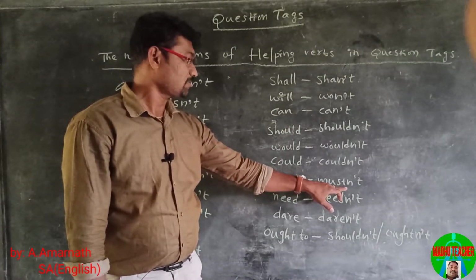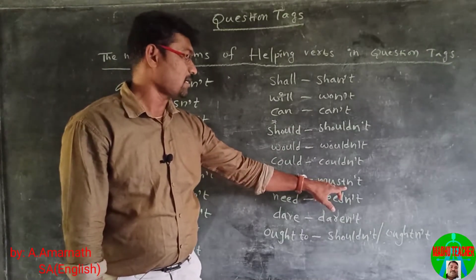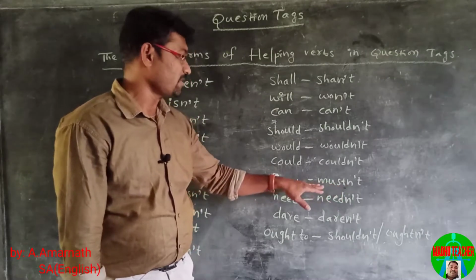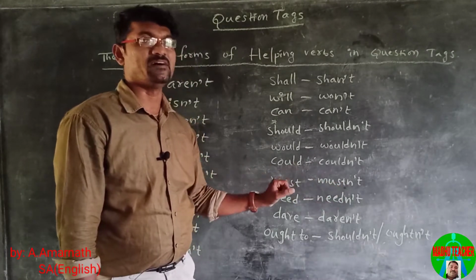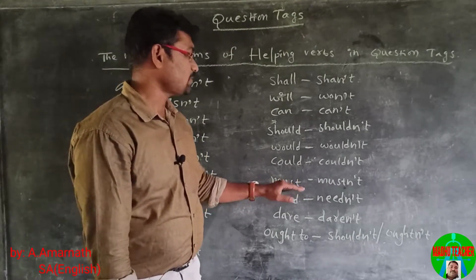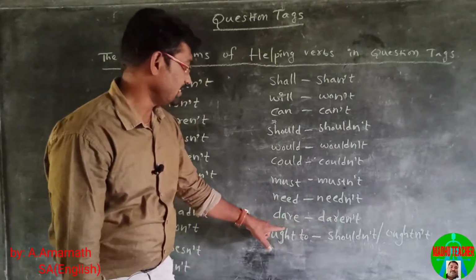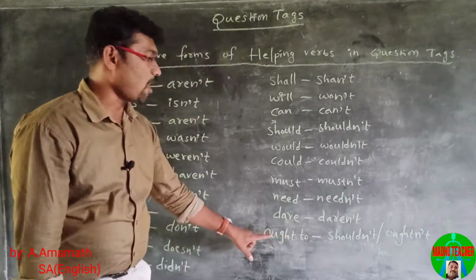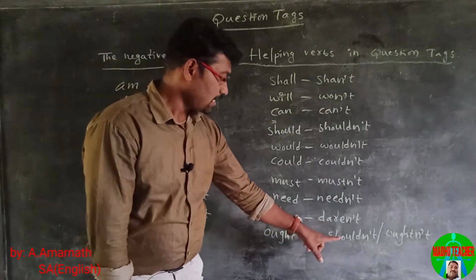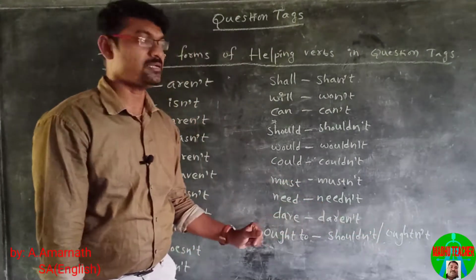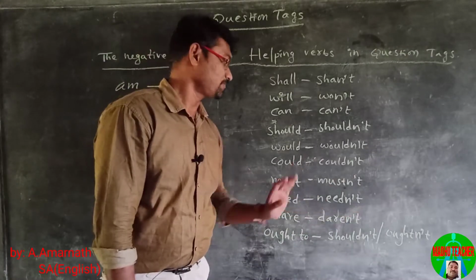Here we should not utter the letter T. Here T is silent, so we say mustn't without pronouncing the T. Must becomes mustn't, need, needn't, dare, daren't, ought to. It becomes either shouldn't or oughtn't. It doesn't matter whatever you use.